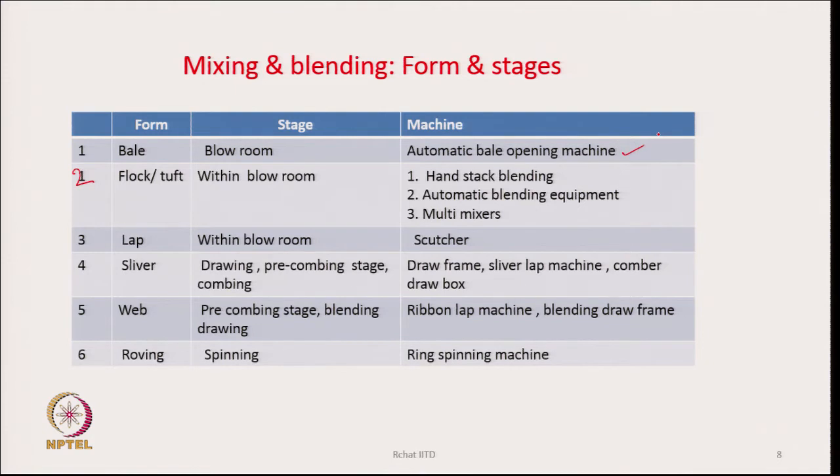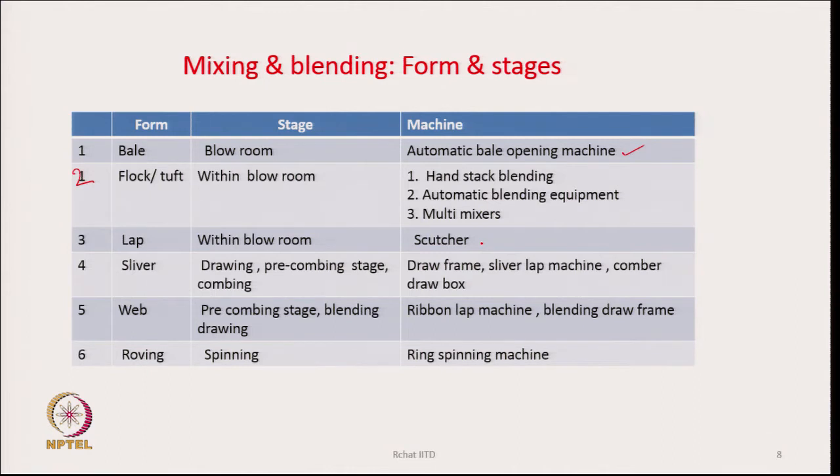We could also blend in the lap form, which is also within the blow room, and the machine used is the scutcher. We can mix the fibers in the sliver form, which is done in machines called draw frame or sliver lap machines or comber draw box.